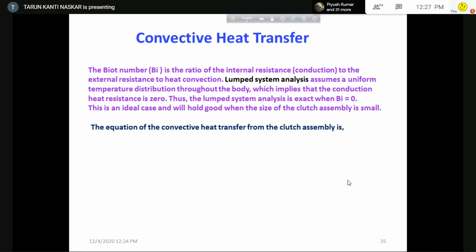So now, the convective heat transfer. What is the equation for convective heat transfer?